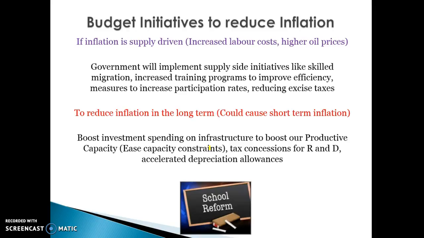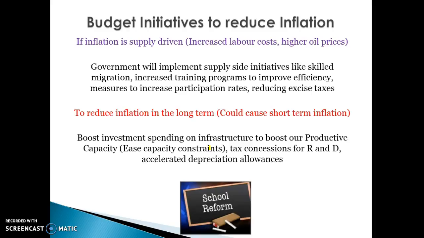If inflation is mainly supply driven, so rather than being caused by excess demand, it's occurring because of cost-push inflation, because of increased labour costs or higher oil prices or something that's causing us to increase prices because of higher cost of production, the government will be encouraged to implement supply-side initiatives.